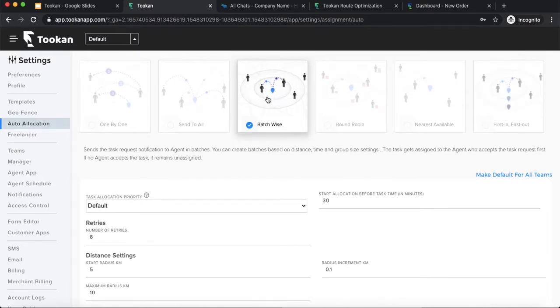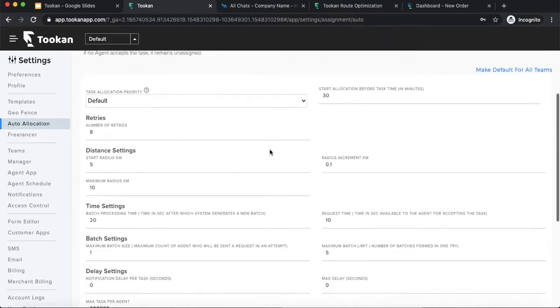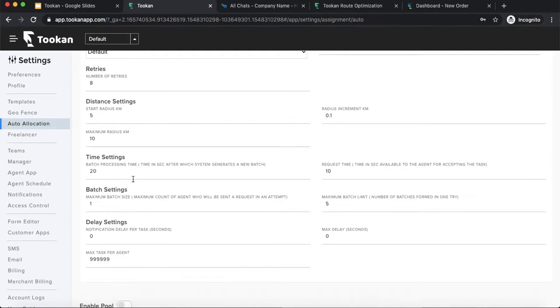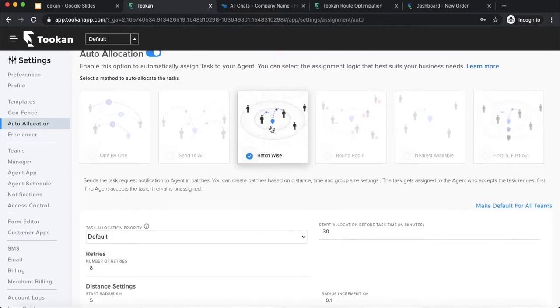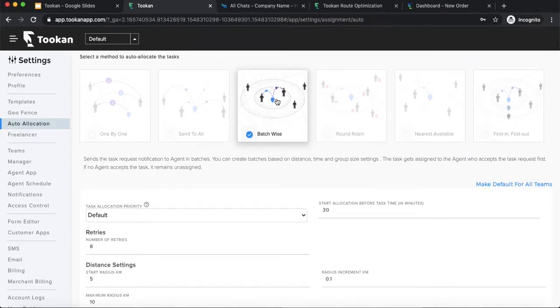As soon as the order is received, there will be a batch created of 5 kilometer radius, and all the agents within that 5 kilometer radius will get the notification of the task, right? And there's another parameter in time settings, which is batch processing time. Batch processing time is 20 seconds. So after 20 seconds, if no agent has accepted the task, a new batch will be created with this incremental radius, that is 5.1. So the next batch will be of radius 5.1, and all those agents within that radius of 5.1 will get the notification.